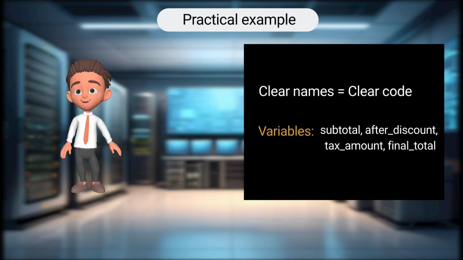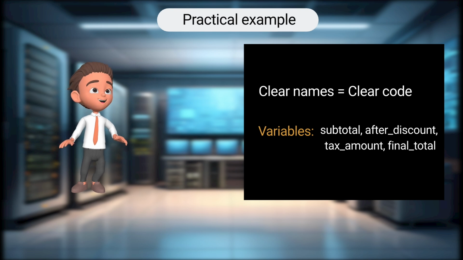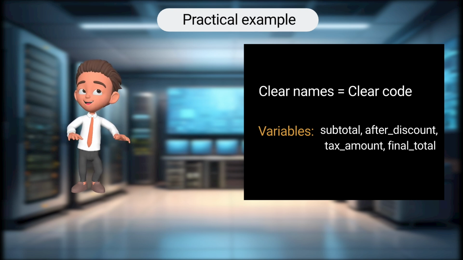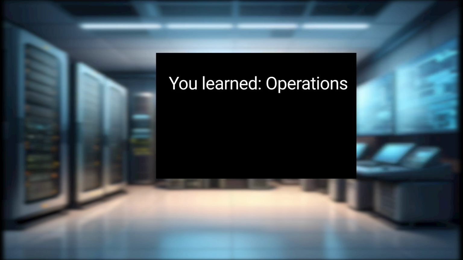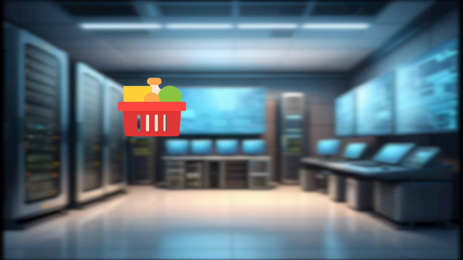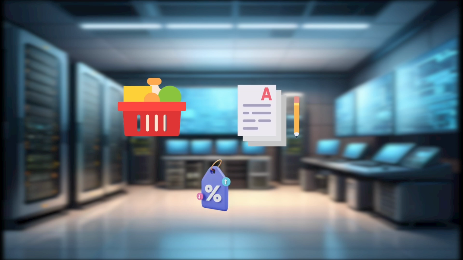Each variable has a meaningful name that tells us exactly what it represents. This is how professional programmers write code. Clear, organized, and easy to understand. And that's how variables work together in Python. You've learned addition, subtraction, multiplication, division, combining operations, and updating variables. Practice by creating your own calculations, maybe a shopping cart, a grade calculator, or a tip calculator.